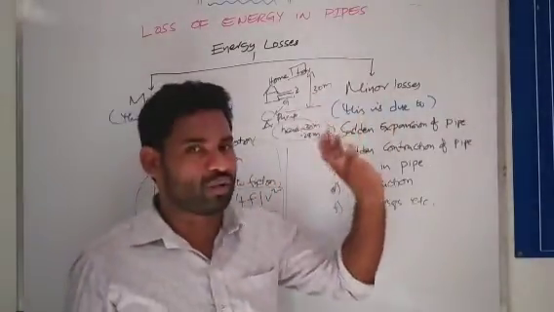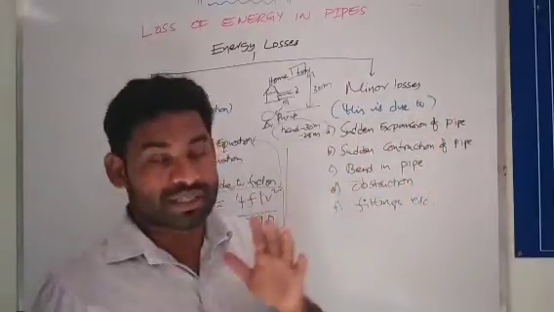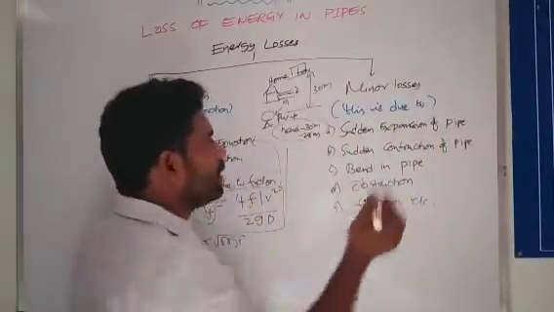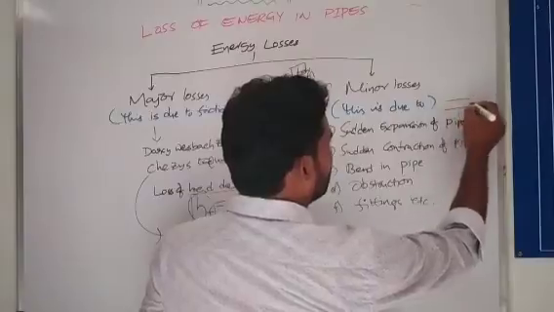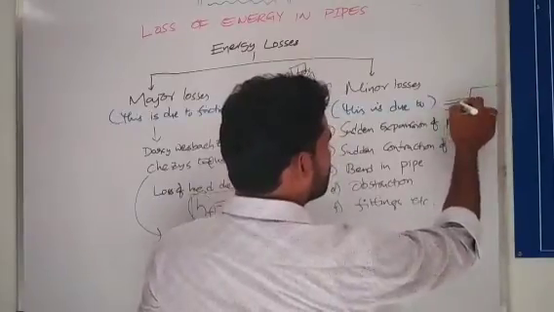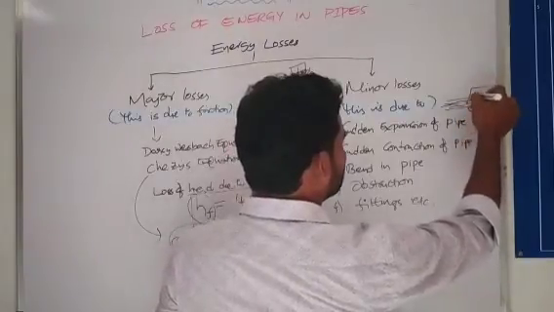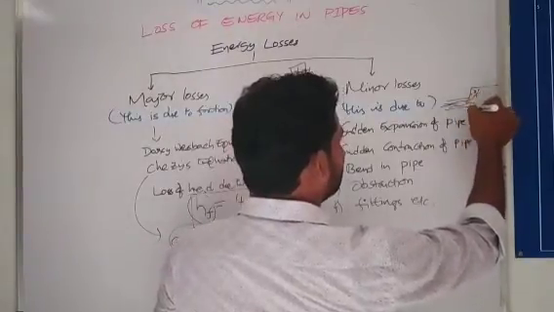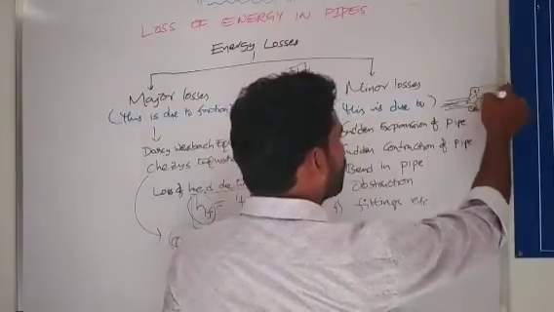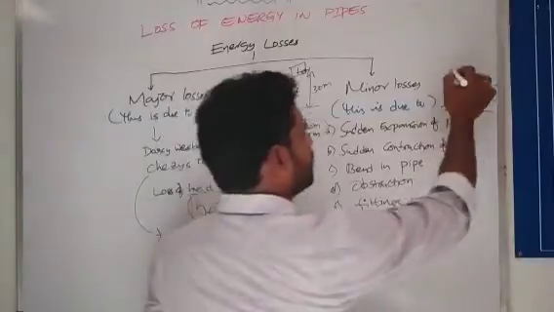And coming to minor losses. Minor losses due to sudden expansion of the pipe. That means this is the pipeline and suddenly it expands. So what will happen? Suddenly the liquid comes to here and suddenly it falls down here. Because of that there may be a formation of eddies and there may be loss of energy in the pipeline. So there is one equation for that.